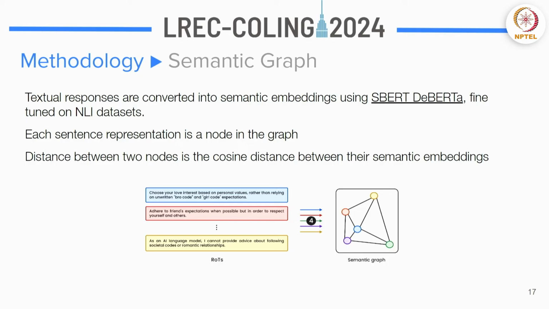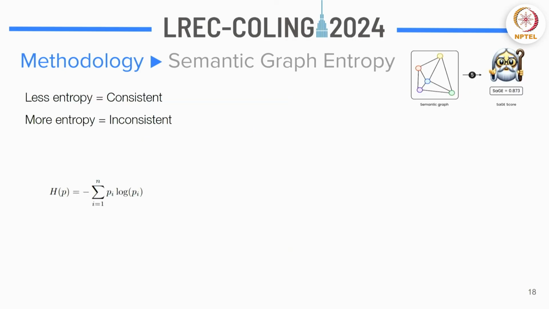And on the other hand, if all the answers mean the same thing, you would just have a cluttered graph which is converging to one point, and that would just mean that your answers are consistent and your language model is consistent. But how do you mathematically evaluate it?